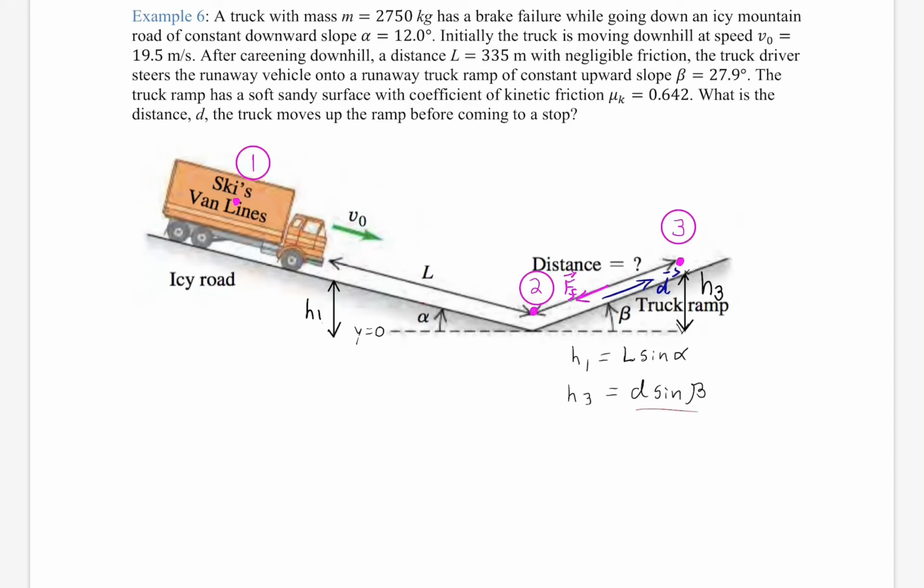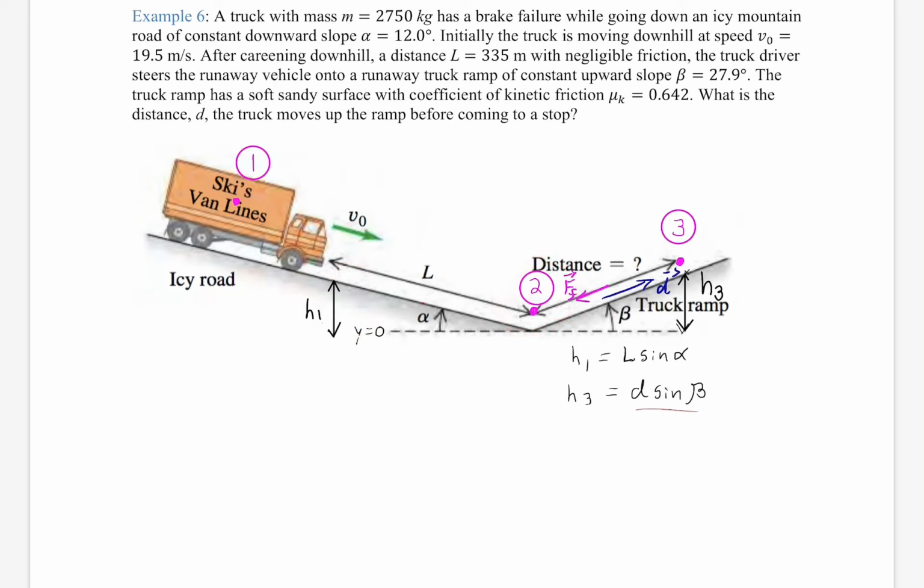The truck steers the runaway vehicle into the runaway truck ramp. You've probably seen those on freeways. All right, the truck ramp is very steep. It has a slope of 27.9 degrees. That's our beta slope. All right, and by the way, the truck started here with V naught at 19.5 meters per second. Obviously, it'll be going faster at point 2 because whatever gravitational potential energy it had will be converted to kinetic energy.